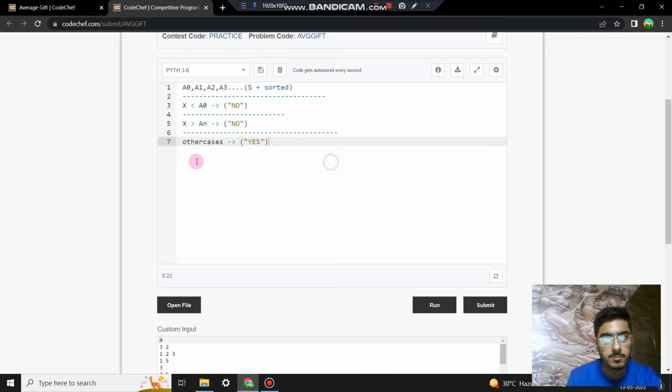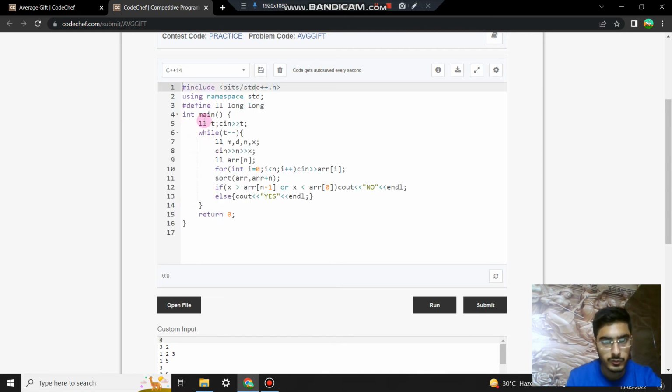So based on these premises, let's code it. First of all, I have defined t, taking the input; t defines the number of test cases. Then iterating over t, I have defined two variables n and x, taking the input, initializing an array, taking the input into the array, and sorting the array.